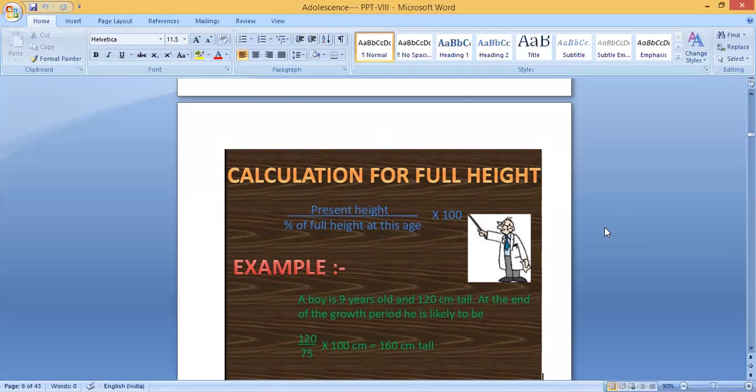Okay. For example, a boy is 9 years old and 120 centimeter tall. At the end of the growth period, he is likely to be 120 divided by, so 9 years means 75 percentage, 75 into 100, equals 160 centimeter tall. So that boy will get 160 centimeter height at the age of 18.